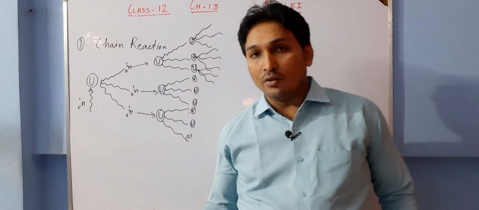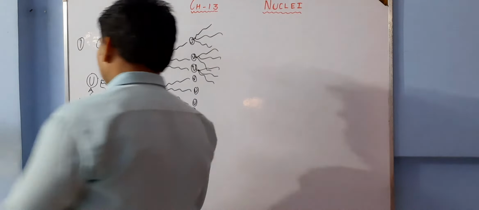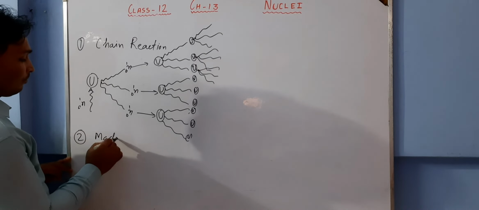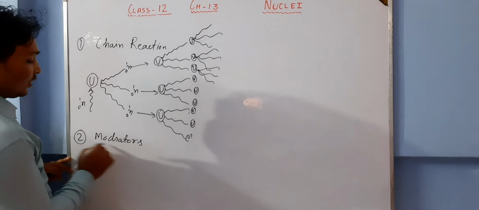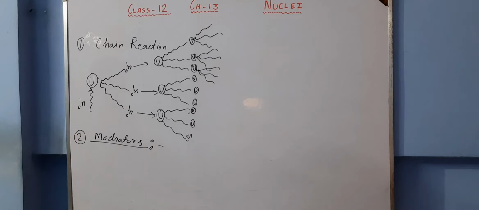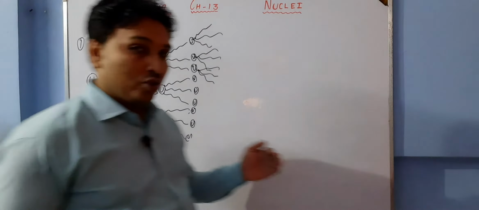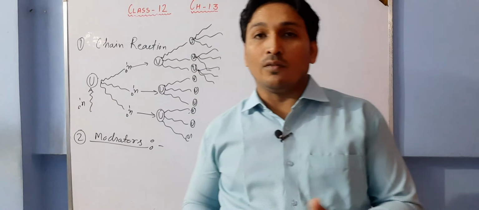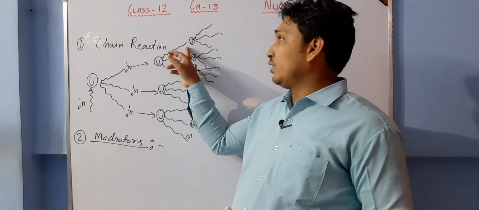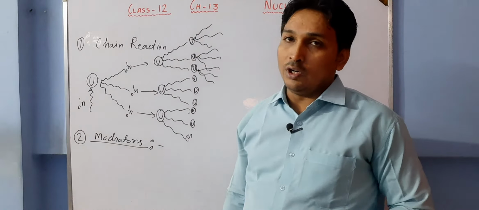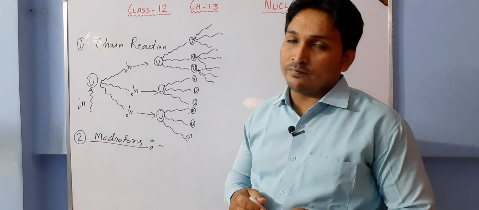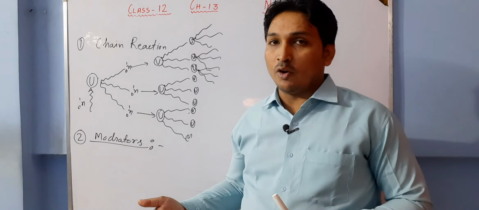Chain reaction can be controlled by using moderators, which is our second definition. What do moderators do?